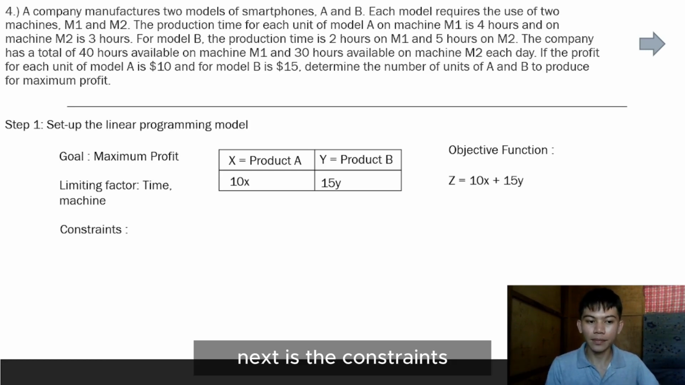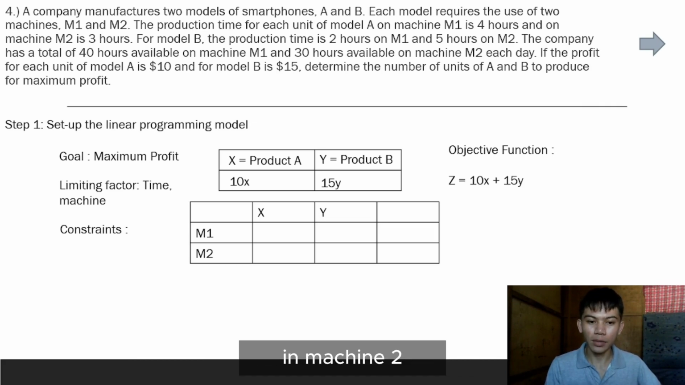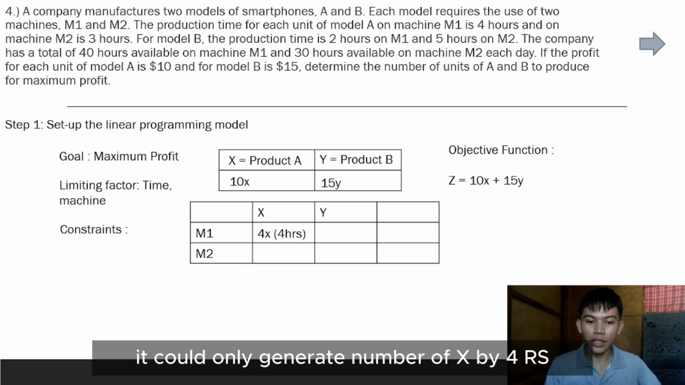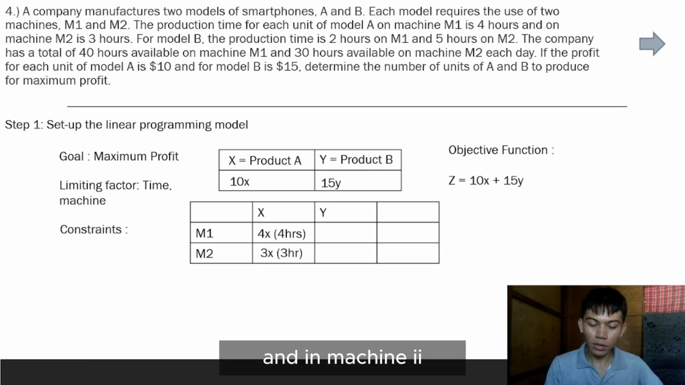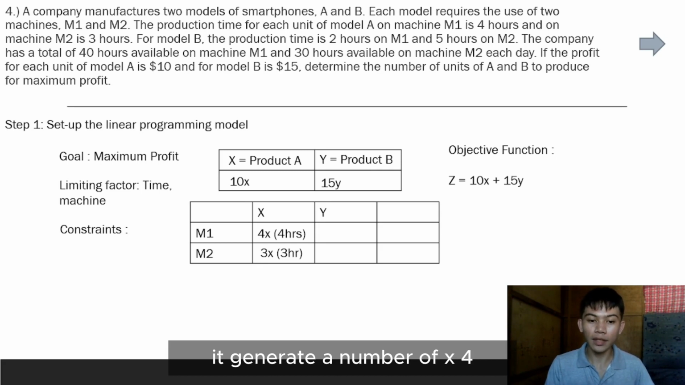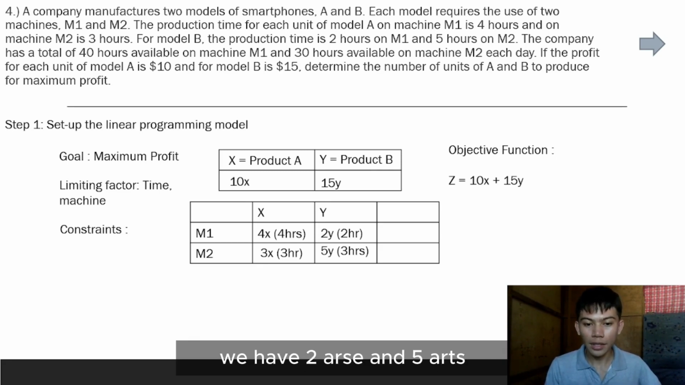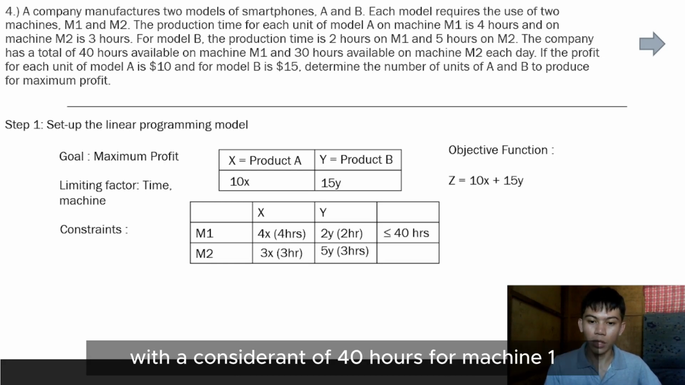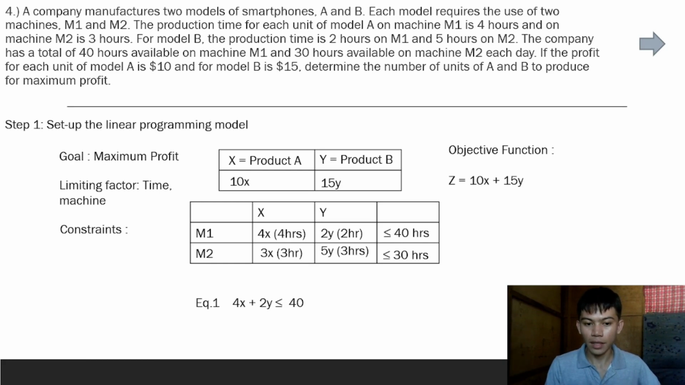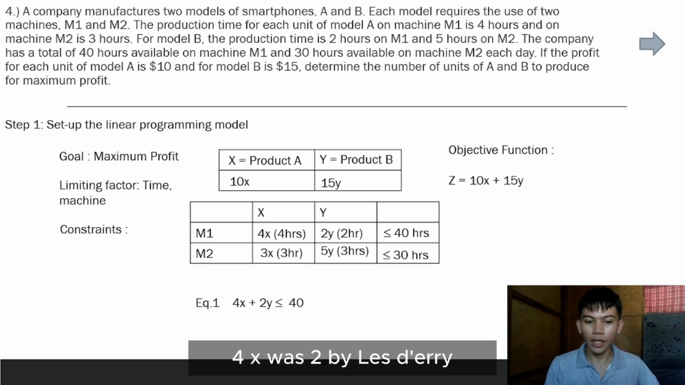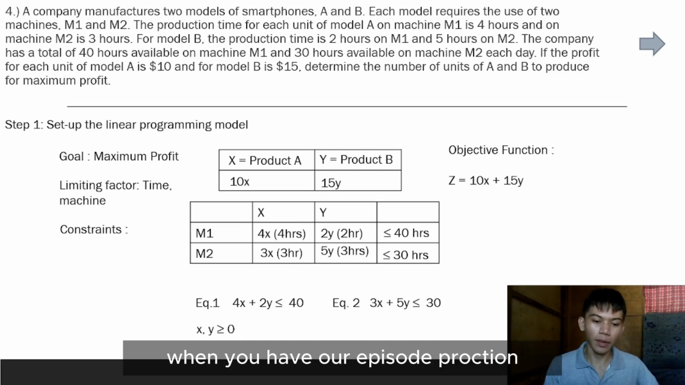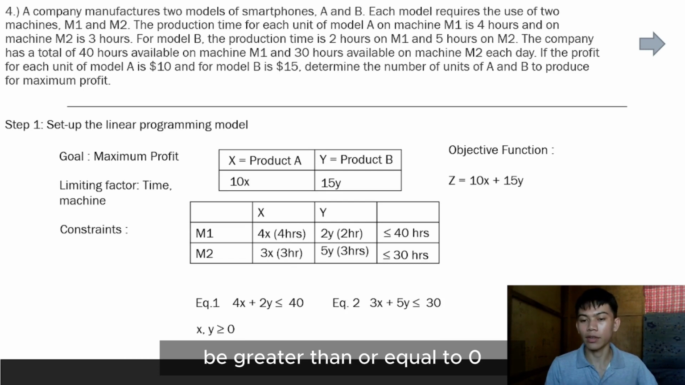Next are the constraints. We have machine 1 and machine 2. On machine 1, it could only generate a number of x at 4 hours, and on machine 2, it generates a number of x at 3 hours. Correspondingly with y, we have 2 hours and 5 hours for machine 1 and machine 2, with a constraint of 40 hours for machine 1 and 30 hours for machine 2. We get our equations: 4x plus 2y less than or equal to 40, and 3x plus 5y less than or equal to 30. And we have our non-negativity constraint, where x and y must always be greater than or equal to 0.